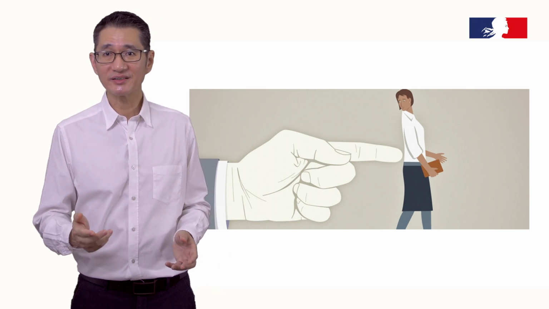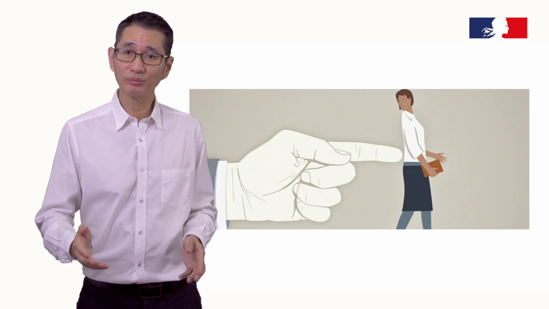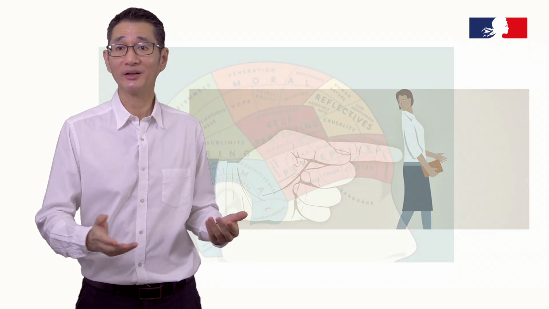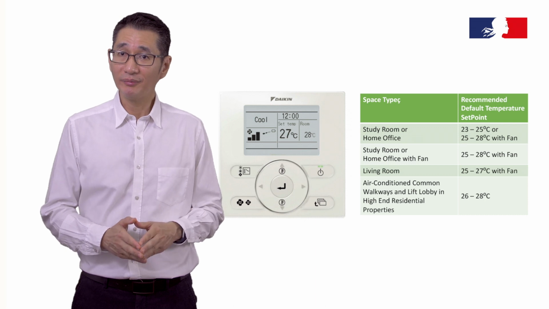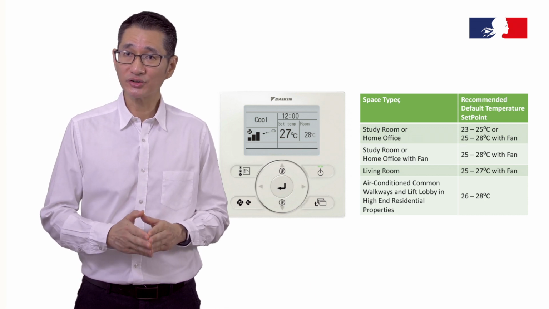Nudge psychology says that it is possible to design our home to nudge us into doing things we want them to do. Let us review a couple of common nudge methodologies. Number 1, make the green choice the default choice.